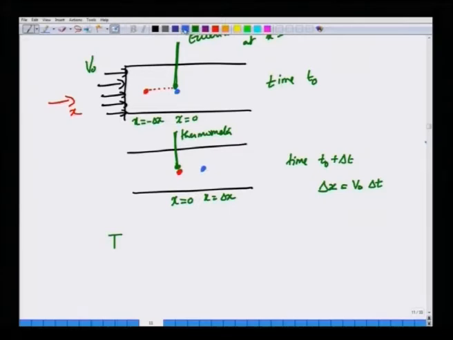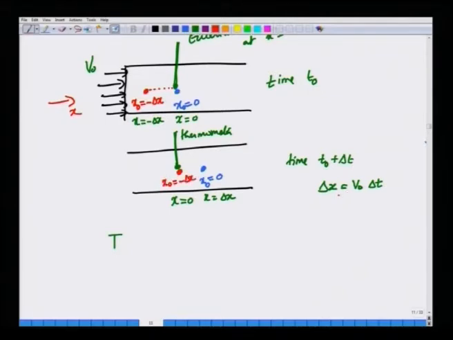So, for this point, the Lagrangian coordinate is x equal to 0. We need not have the vector subscripts because we are just worrying about one direction here. This is x equals minus delta x. Even at a later time, the Lagrangian coordinate of this point is still x naught equal to 0, and the Lagrangian position of the other particle is still x naught equal to minus delta x.